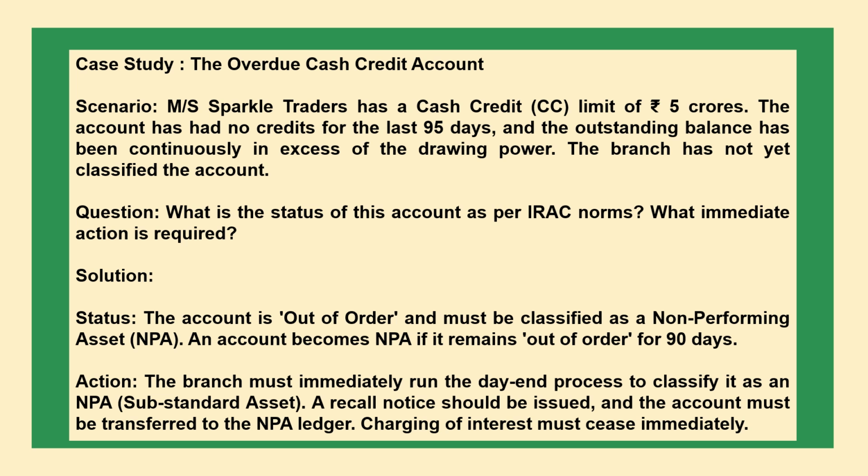Solution: Status: the account is out of order and must be classified as a non-performing asset (NPA). An account becomes NPA if it remains out of order for 90 days. Action: the branch must immediately run the day end process to classify it as an NPA substandard asset. A recall notice should be issued and the account must be transferred to the NPA ledger. Charging of interest must cease immediately.